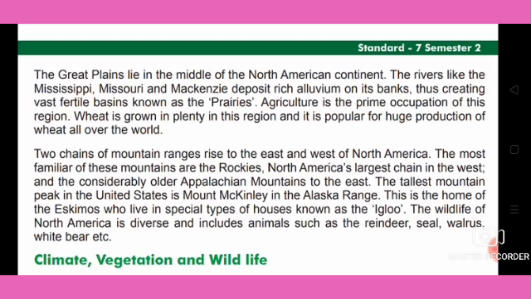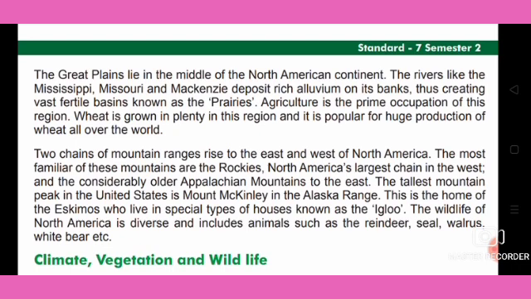Two chains of mountain ranges rise in the east and west of North America. The most familiar of these mountains are the Rockies. The important one is the Rockies, North America's largest chain in the west, and the considerably older Appalachian Mountains to the east. And also we can see the Appalachian Mountains in the east part.